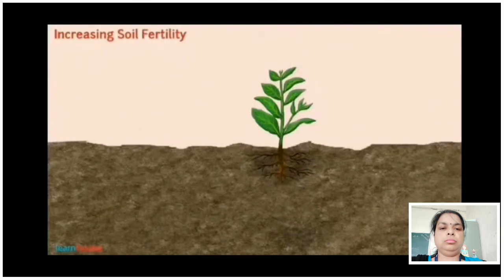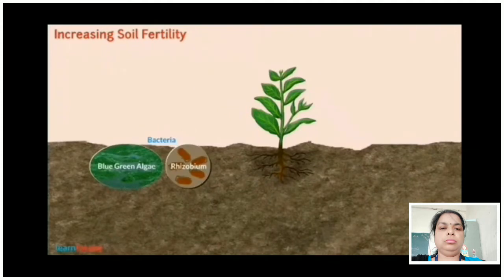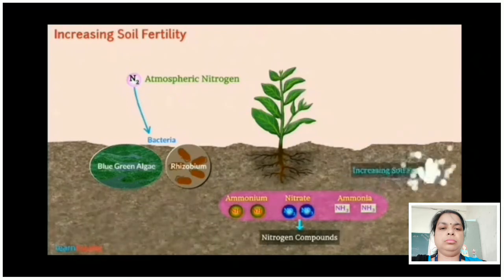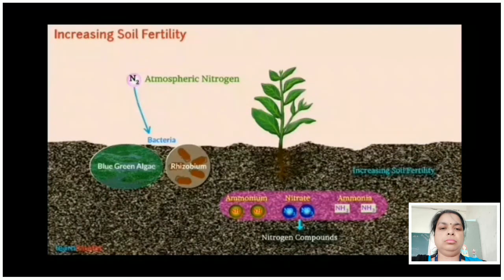Increase in soil fertility. Some bacteria live in the roots of leguminous plants such as pea, beans, gram. These bacteria form root nodules and are able to fix atmospheric nitrogen and convert it into suitable forms like nitrates. Atmospheric nitrogen cannot be used by the plant as such. The process of fixation of atmospheric nitrogen into suitable form is called nitrogen fixation.